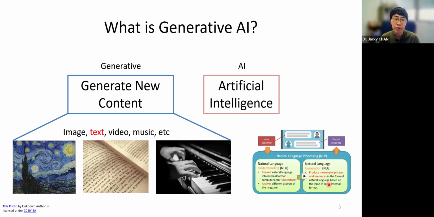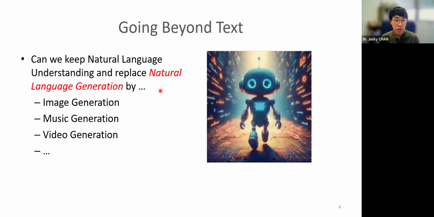Then how about the other media, like image, video, and music? Actually, that's quite similar because it all starts from the prompts, right? So they all need the NLU part. But for the NLG, this time we do not generate text, but we replace it with an image generator, a music generator, or a video generator. Then we can generate different kinds of media.